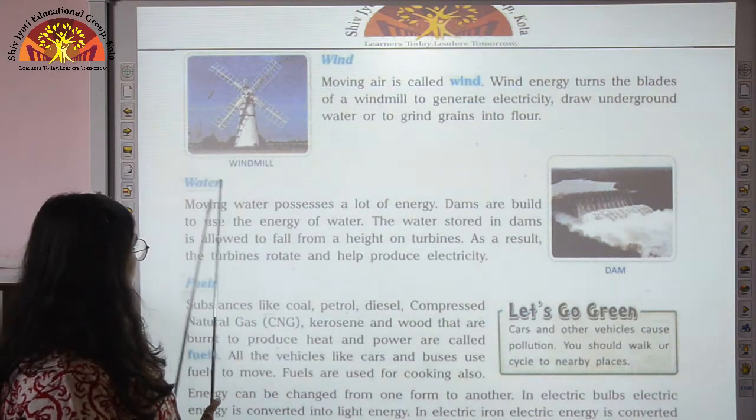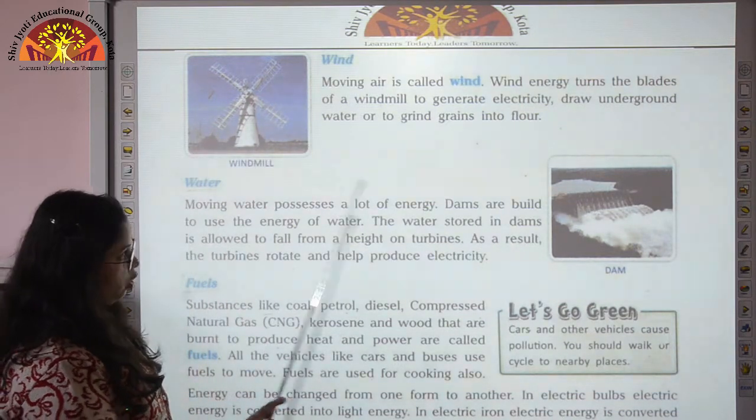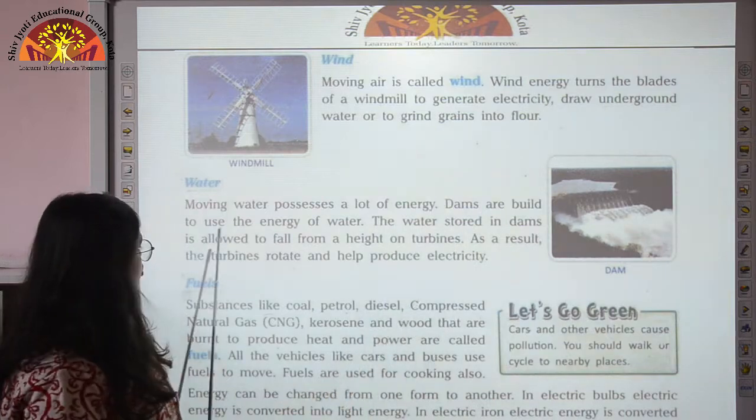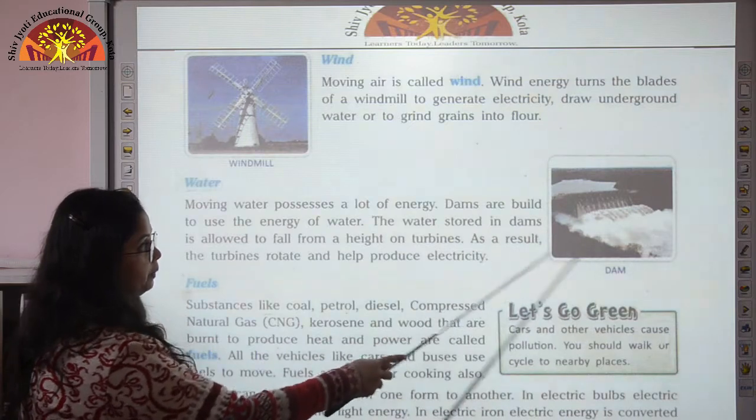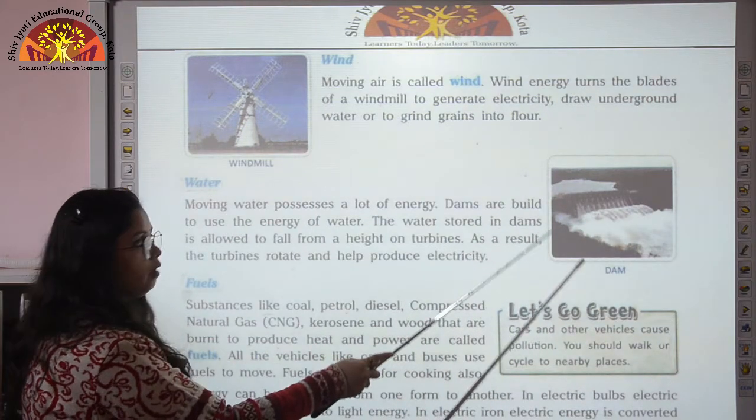Then another source is water. Moving water possesses a lot of energy, so dams are built to use the energy of water. So here dams are the example of the water as a source of energy.